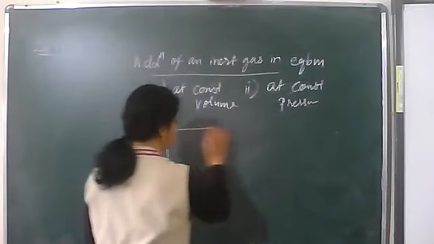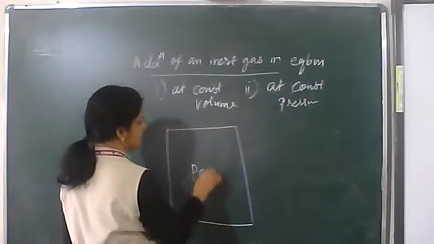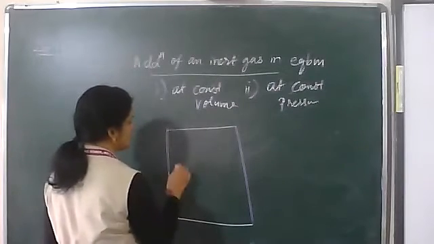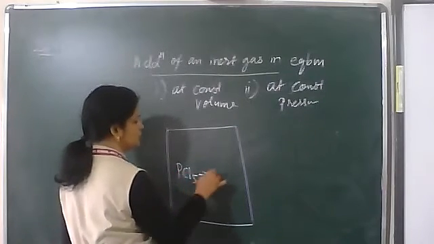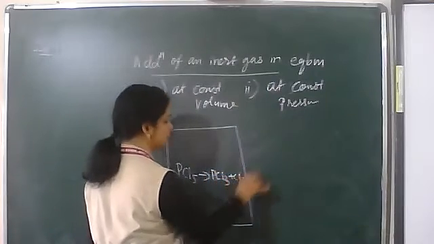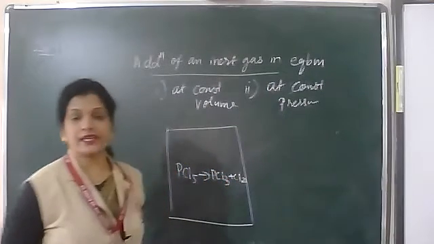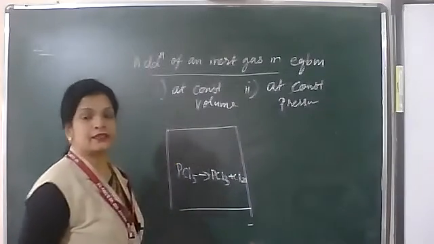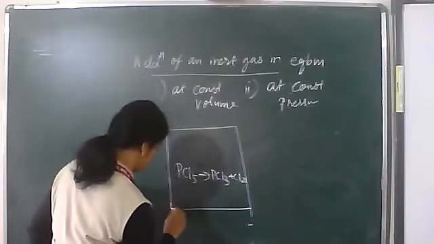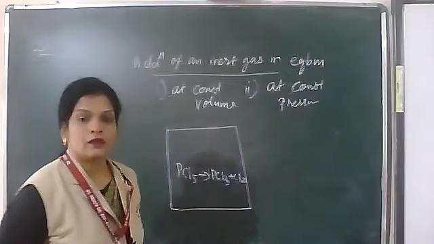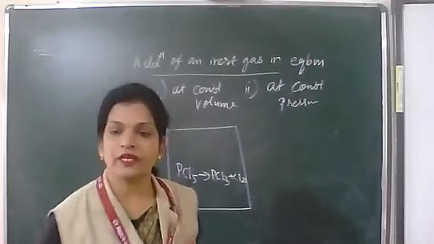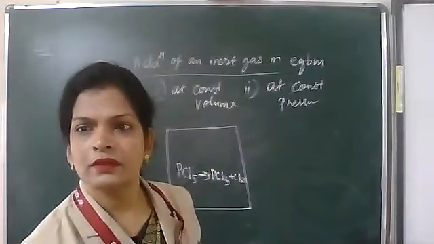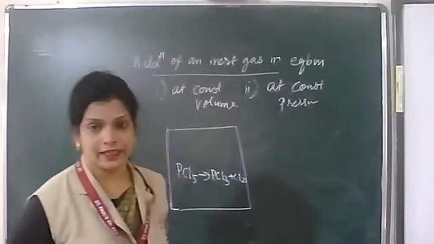Suppose you have taken PCl5 and you are heating it to decompose. So what will happen? PCl5 decomposes to form PCl3 and Cl2. So three gases are there in this cylinder. Equilibrium has been reached. To this we are adding an inert gas.